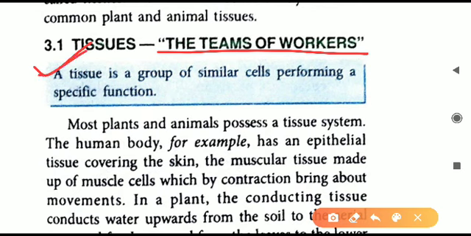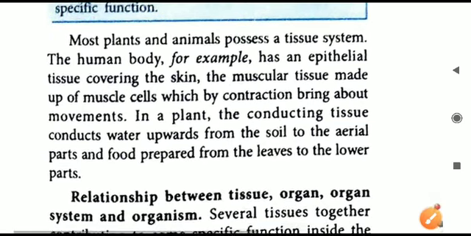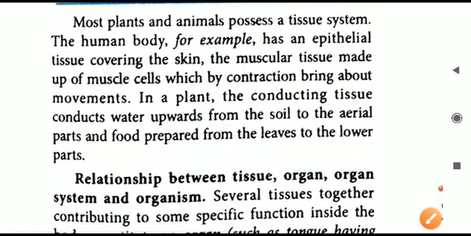The definition that you have to learn: what is a tissue? It is a group of similar cells, and these similar cells perform a specific function. A fixed function is assigned to all those cells. They all work for that same cause, that same function to be done. That is what forms a tissue. In plants as well as in animals, there are different kinds of tissues, and all the tissues give us tissue systems.